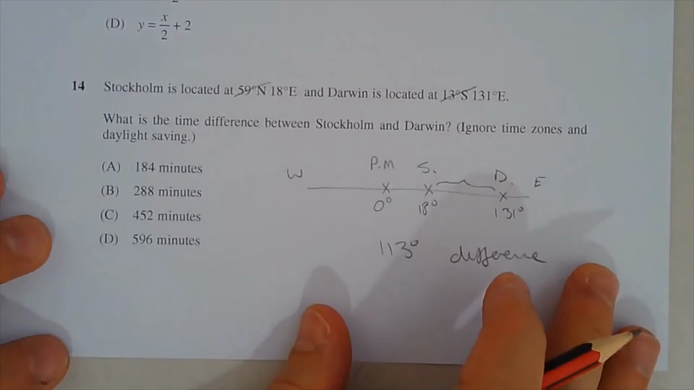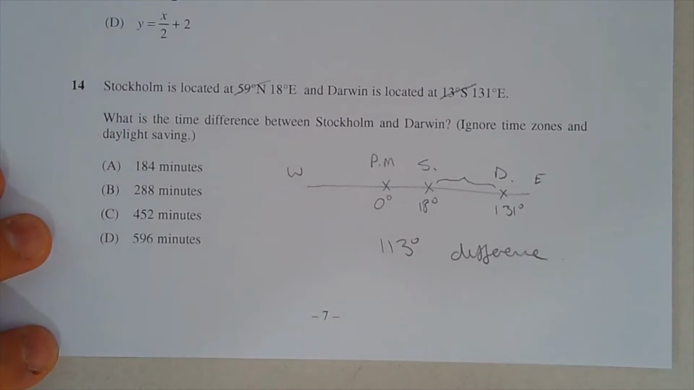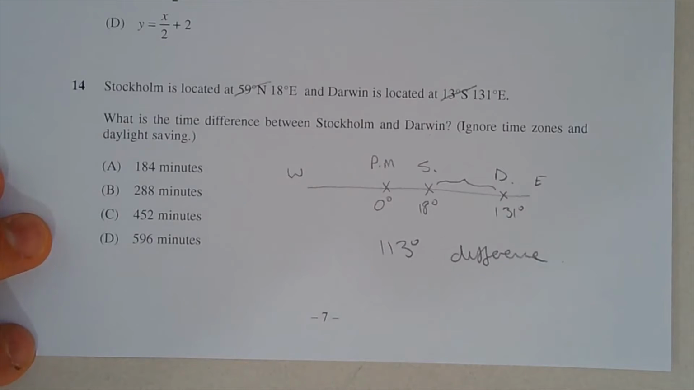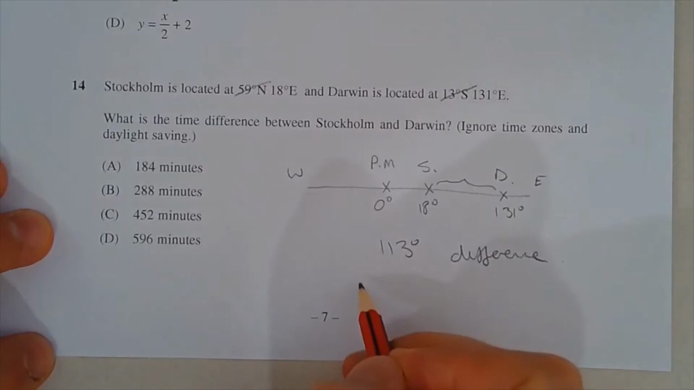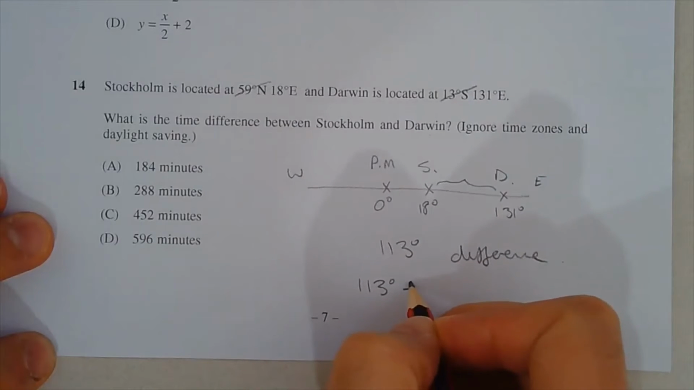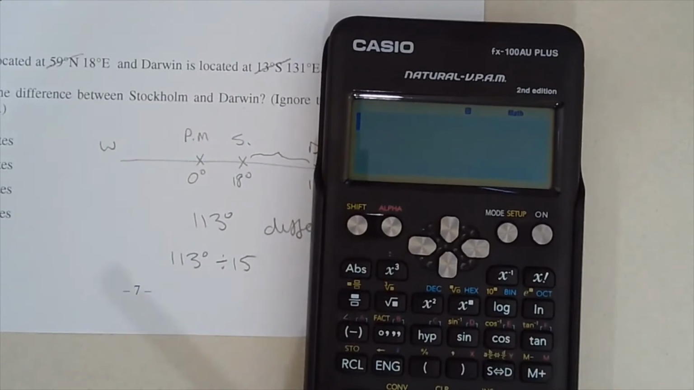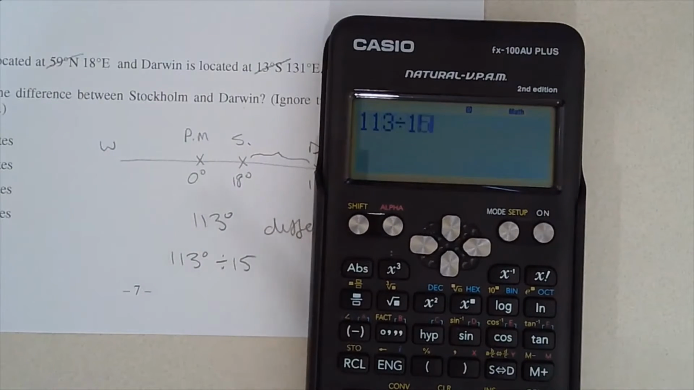Now, it's well worth noting, if you haven't worked this out, or you could work this out manually if you like, but I guess it's just well worth remembering this one. Every 15 degrees difference in longitude is equal to 1 hour. So the time difference will be 113 degrees. Now divide that by 15, because every 15 degrees is equal to 1 hour. And let's see what we get there.